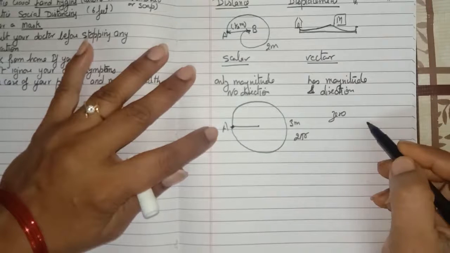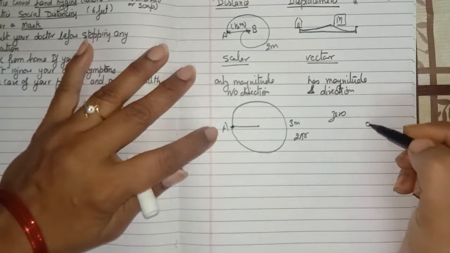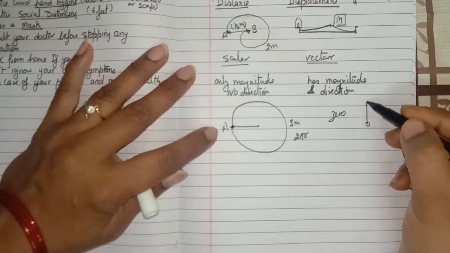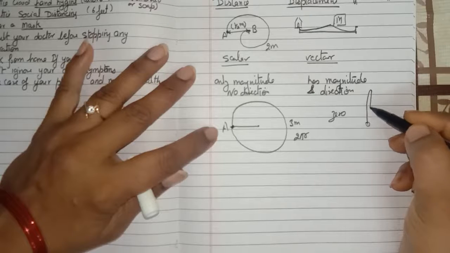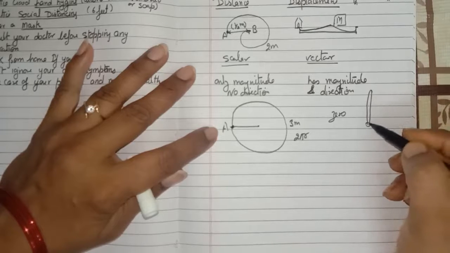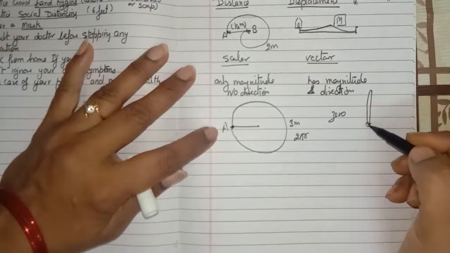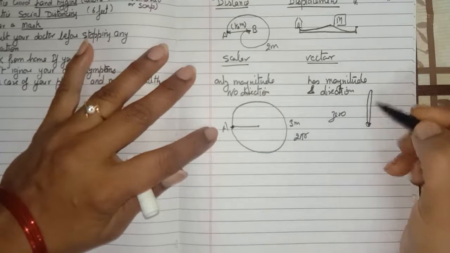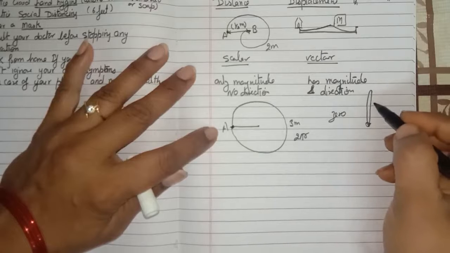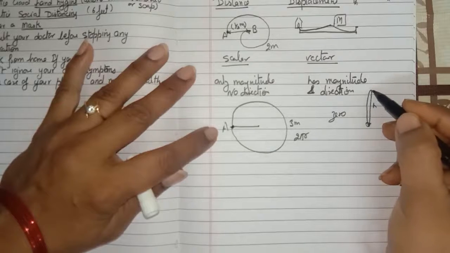Suppose you are throwing a ball upward. After reaching the maximum height, you catch the ball again. Suppose the height attained by this ball is h.